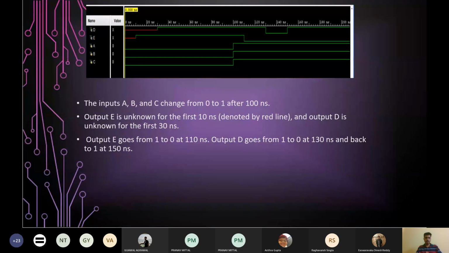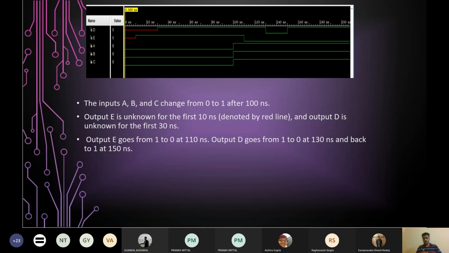At 100 nanoseconds, you can see A, B and C are changed from 0 to 1. Right, the step. Now observe E, the timing diagram of E. It's red for the initial 10 nanoseconds and after 10 nanoseconds it is stable at 1 because the output of the inverter to the input 0 will be 1, right?